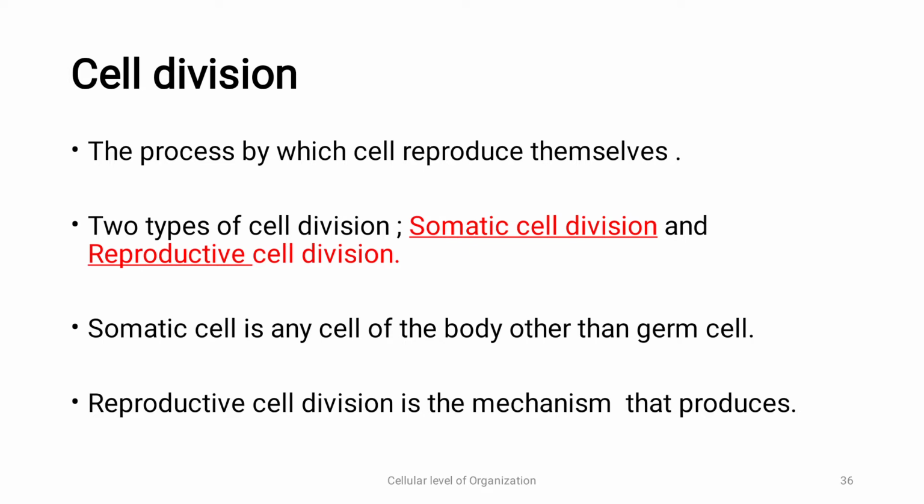The two types of cell division are somatic cell division and reproductive cell division. So what happens in somatic cell division? Somatic cell is any cell of the body other than germ cell. Now, what are germ cells? The germ cells are the gametes, that is sperm or oocyte. Reproductive cell division is the mechanism that produces haploid number of cells. We have sperm and oocyte.